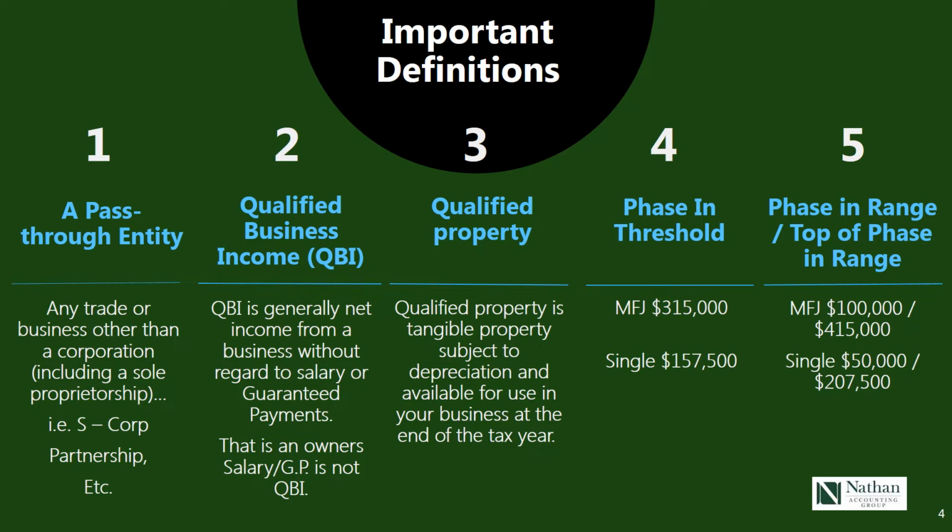And number 5, phase-in range, the top of the phase-in threshold, if you will. So if you add 100,000 to married filing joint of 315, the top of the range is 415. For a single, the threshold begins at 157.5, adding 50,000, it will end the range at 207,500. These are important things to understand as we move forward.